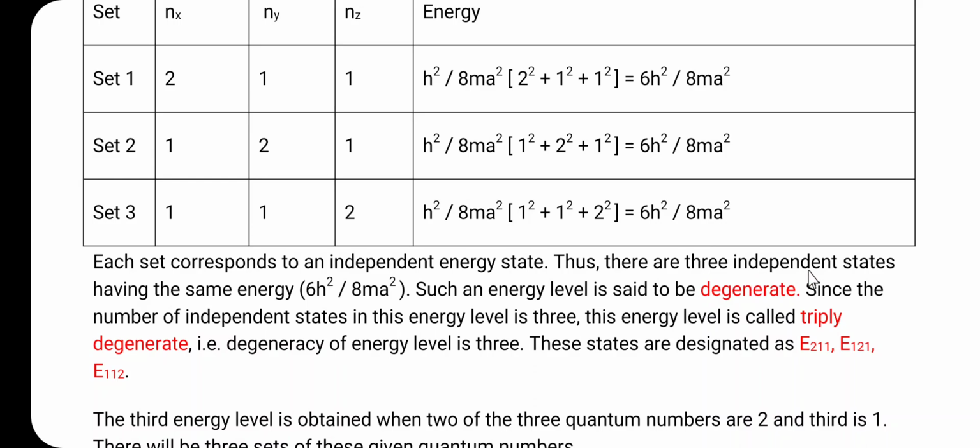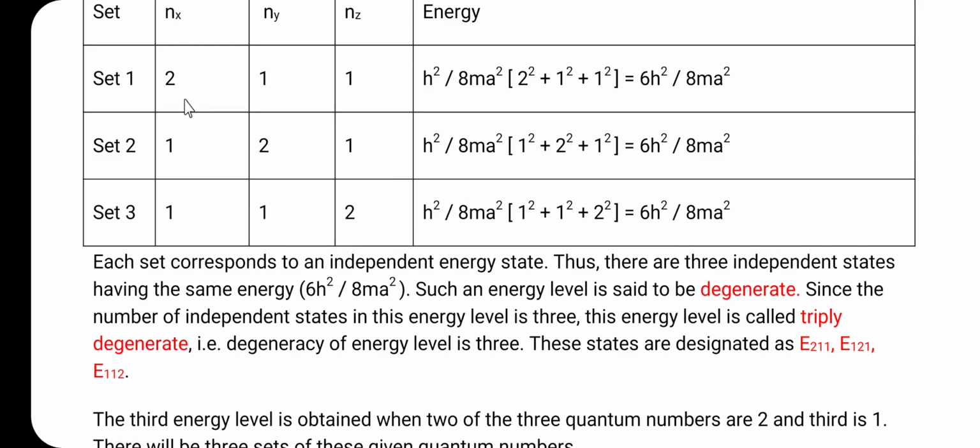Thus, there are three independent states having the same energy, 6 h square divided by 8 m a square. Such an energy level is said to be degenerate. Since the number of independent states in this energy level is 3, it is called triply degenerate, that is, the degeneracy of the energy level is 3, and the states are designated as E211.